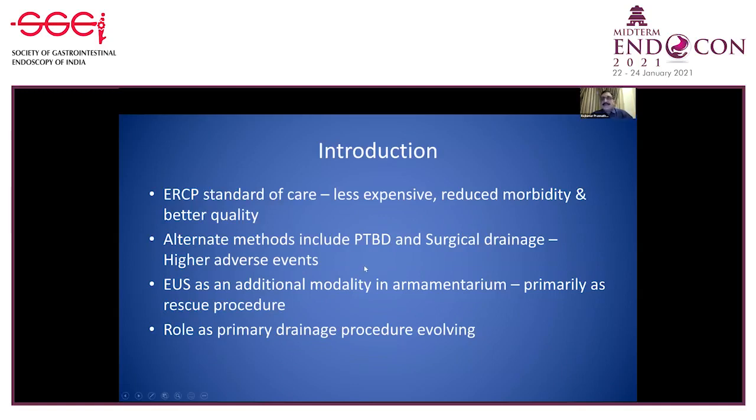However, even in the best of hands, in 5 to 10% of cases we may not be able to successfully drain the biliary tree because of a variety of anatomical and physiological factors. When this happens, we use alternate methods, which include PTBD and surgical drainage. However, both these methods are associated with significant morbidity, and in the case of PTBD, complications affect about 1/4 of the patients. EUS has come as an additional modality in the armamentarium for biliary drainage.